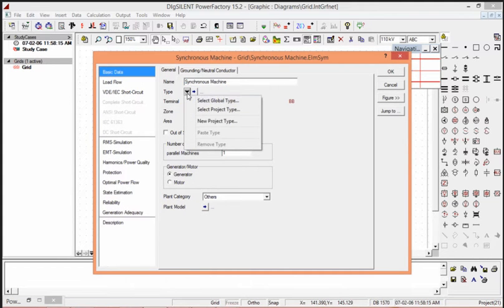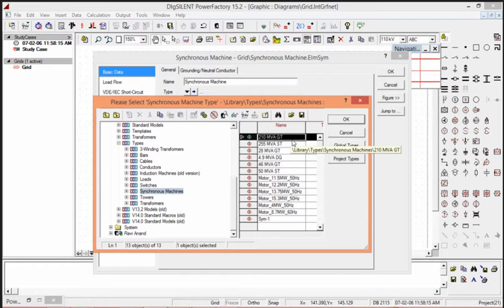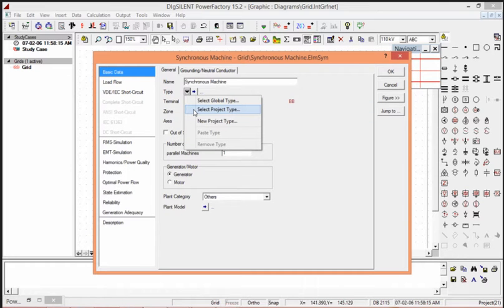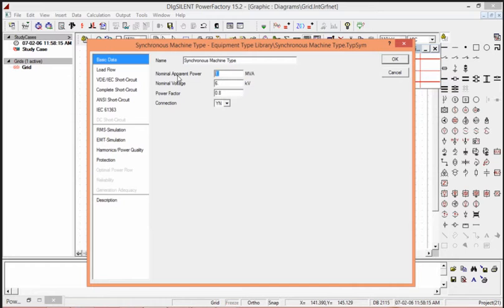So now we have to feed the parameters. We can see every piece of equipment has its global types. So you can see here the global parameters of generators. If we have done some project, we can provide data with the same specification here by importing that project. For a new project, we give our own data.